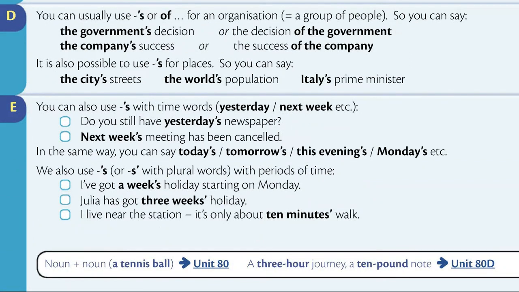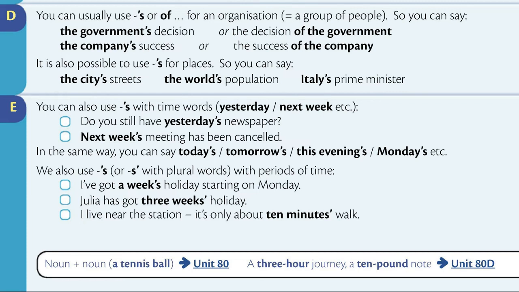Section D. You can usually use apostrophe S or of for an organization, which means a group of people. So you can say the government's decision, or the decision of the government; the company's success, or the success of the company.